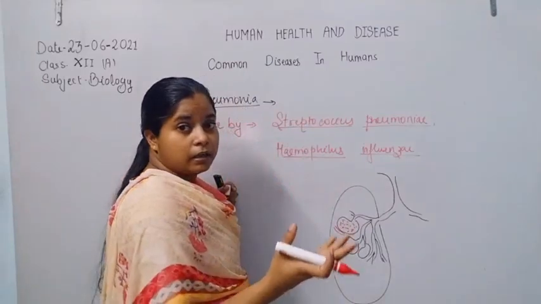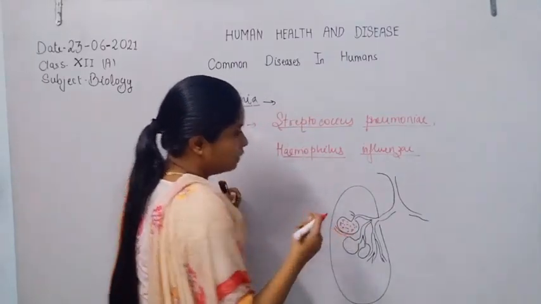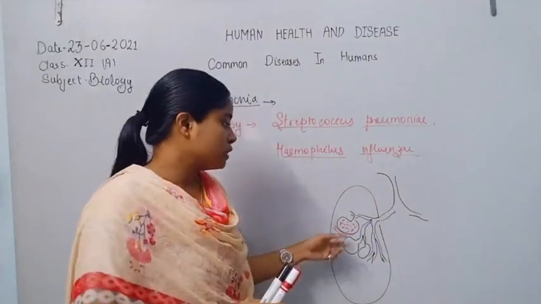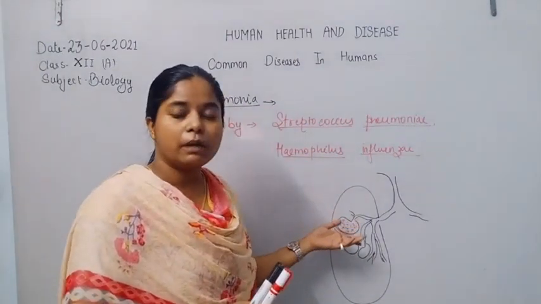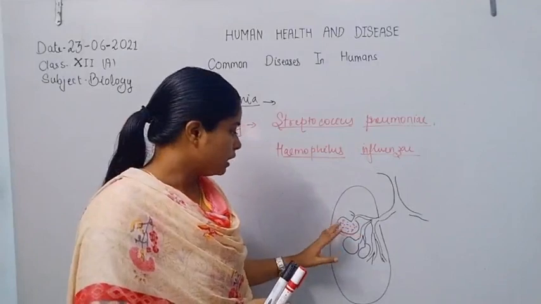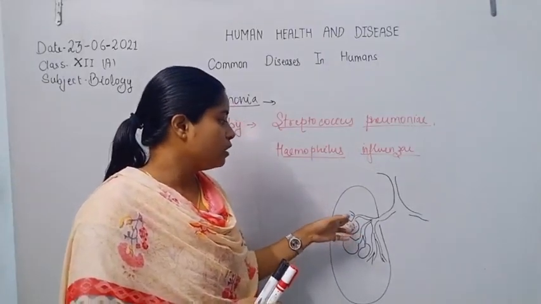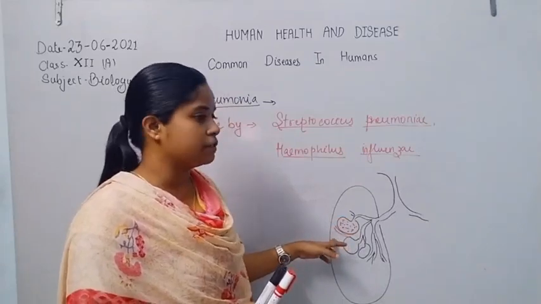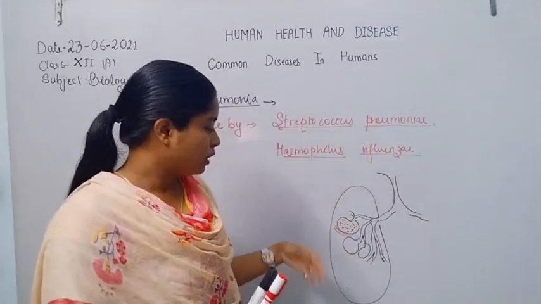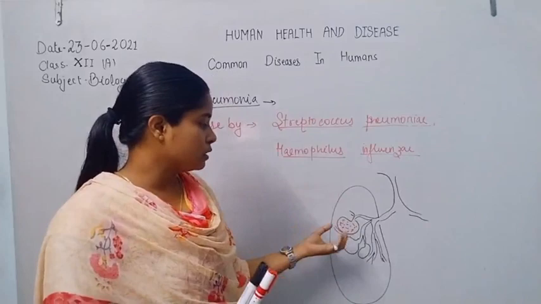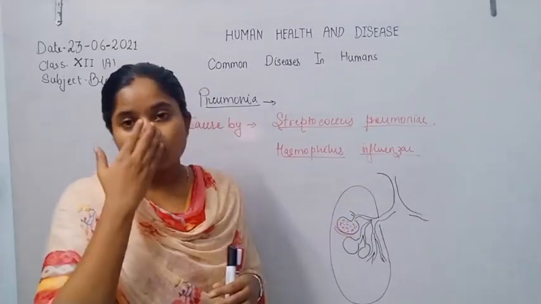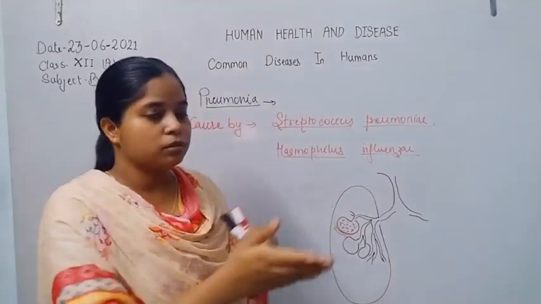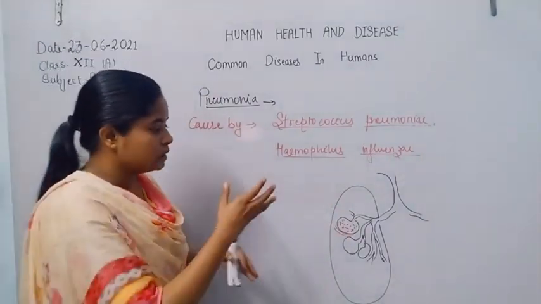We know that the lung alveoli are covered by capillaries carrying RBCs. They release carbon dioxide from the RBC into the lung alveoli, and oxygen diffuses across the membrane and transfers into the blood capillary. There, oxygen binds with the hemoglobin present in the RBC, which transfers it to the different tissue cells in our body.